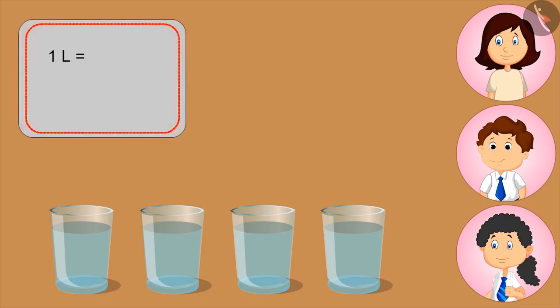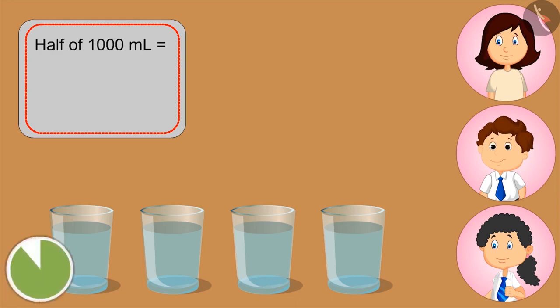How many milliliters are there in a liter? 1000 milliliters. Correct. Now if I fill these two glasses, then how much lemonade will be left in the jug? Half the jug is still full. What is the half of a liter? Kids, you can pause the video and think about the answer. 500 ml. This means 2 glasses contain 500 ml of lemonade.